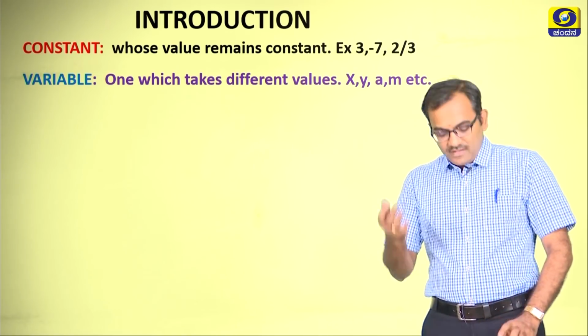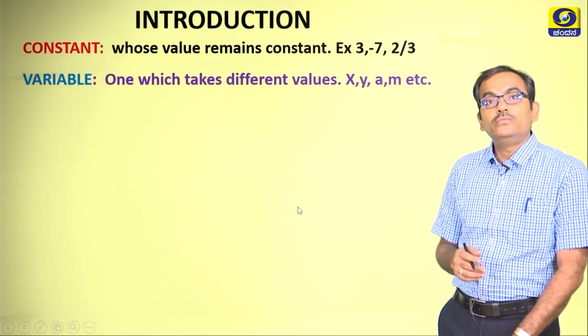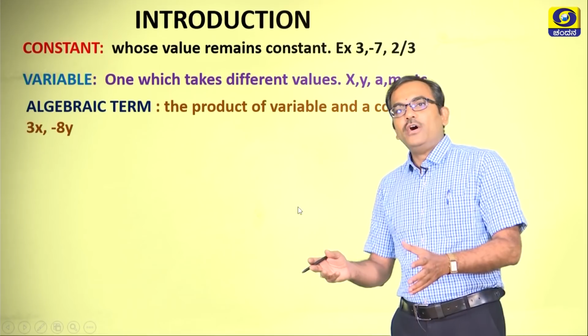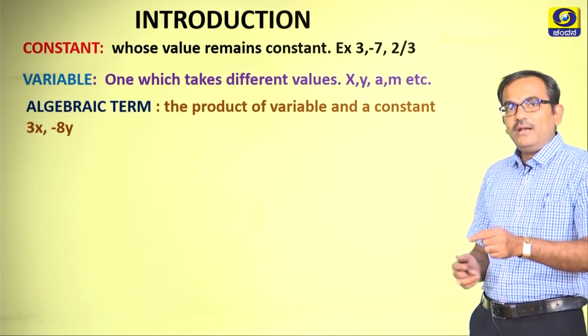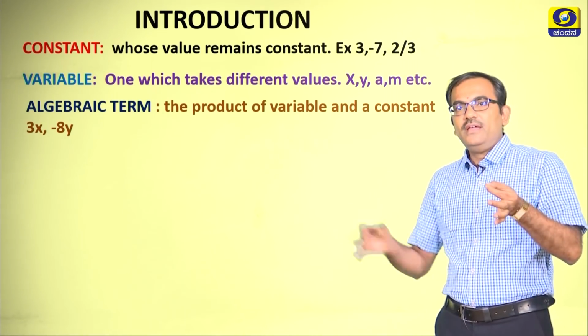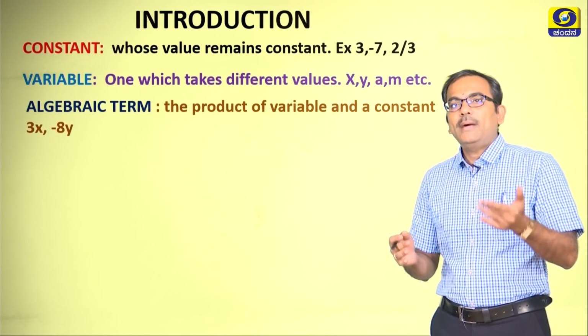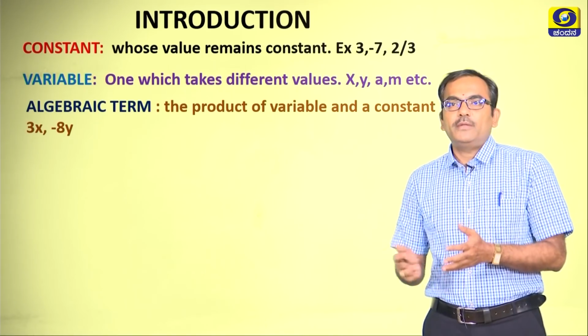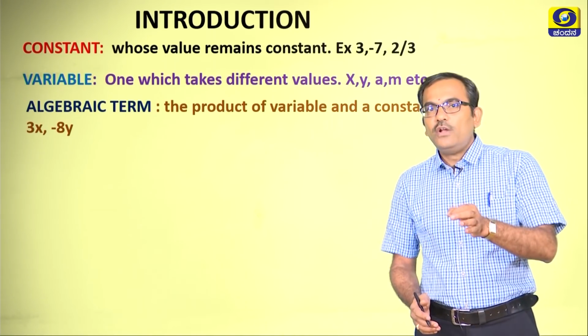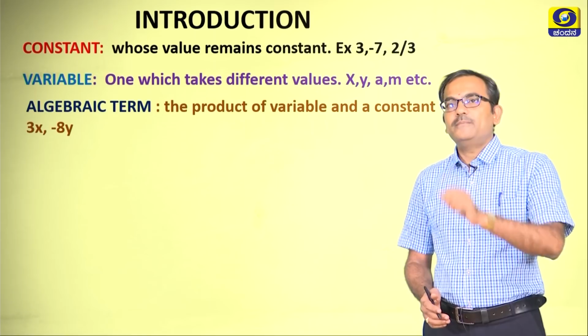So what happens when we unite these 2? When we take the product of the variable and a constant, like 3 and x when multiplied you get 3x, or -8 and y when you multiply you get the product -8y, which we call an algebraic term.